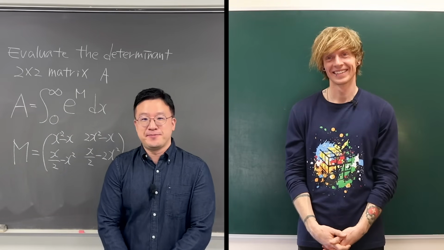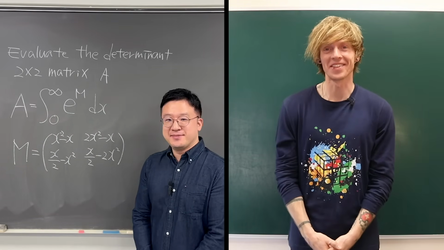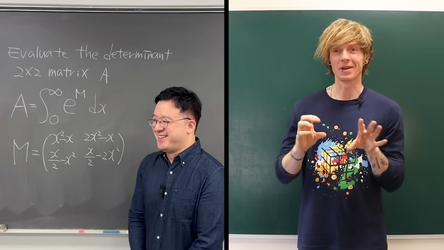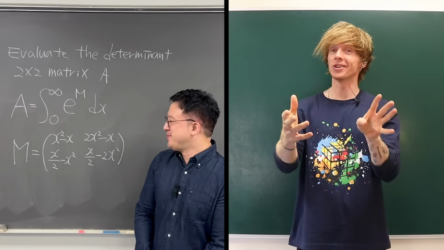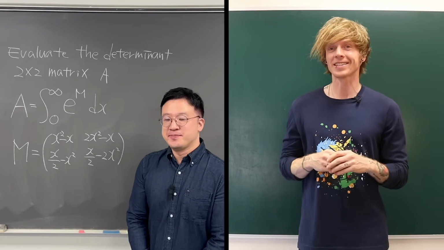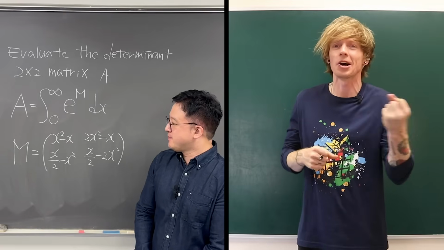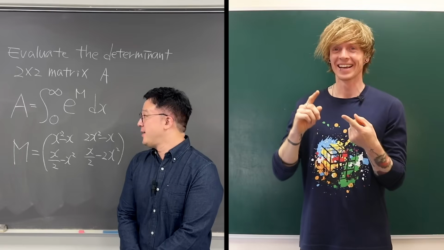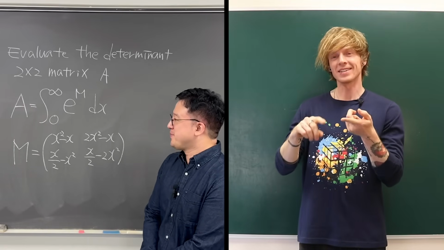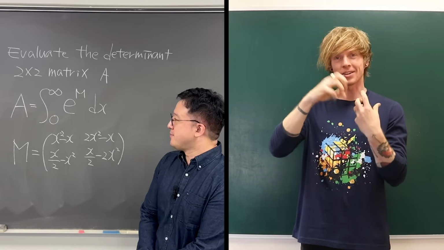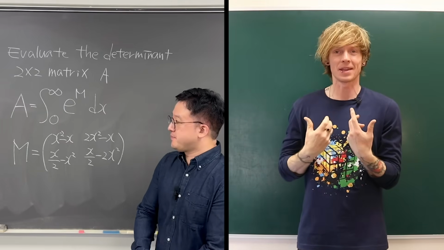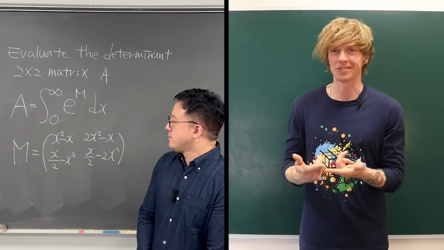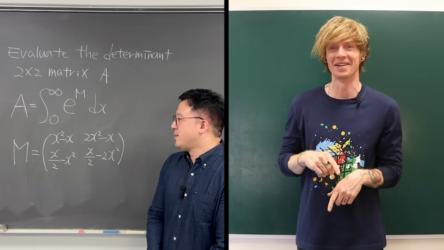So Tom will be working on determining the determinant of this 2x2 matrix A that is represented as an integral. I just love that the question that you worked through, PK, was a 7x7 determinant, which in theory looks terrifying, but as you showed us, could be done with some neat tricks. And now this feels much easier. It's like, oh, it's only a 2x2 determinant. But as we can see, you have a matrix M, you then take the exponential function, e to the power of that matrix. So first of all, I'm thinking we've got to make sense of what that means, what that looks like. Then I have to integrate the result, and then I have to take the determinant.